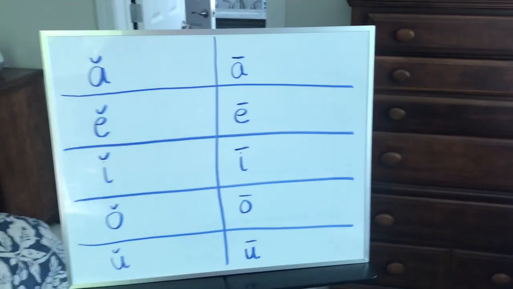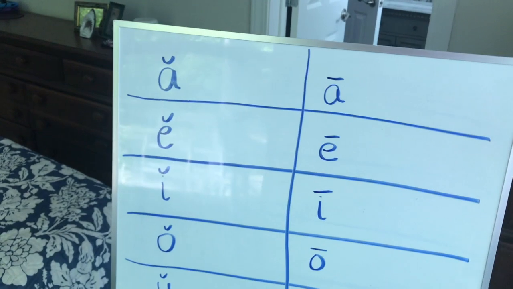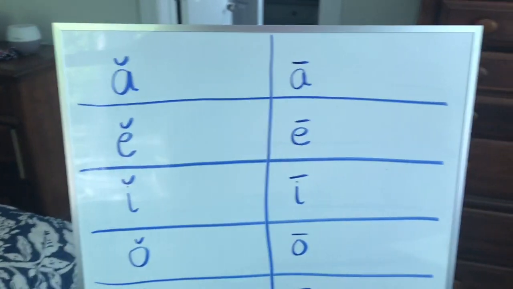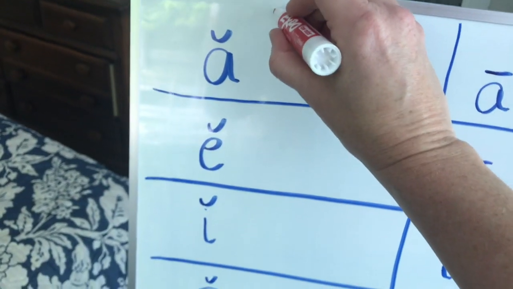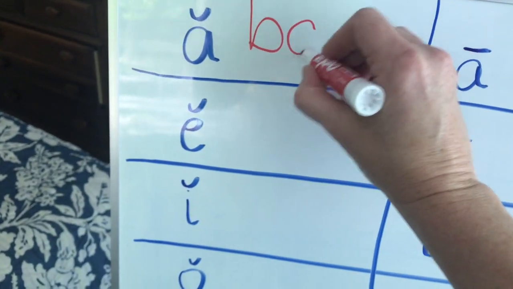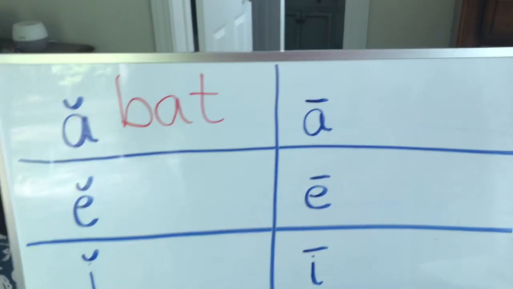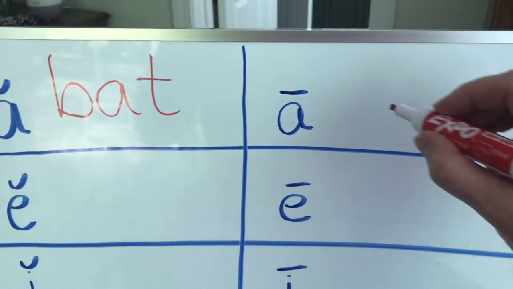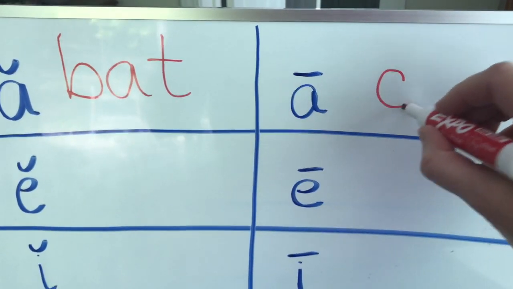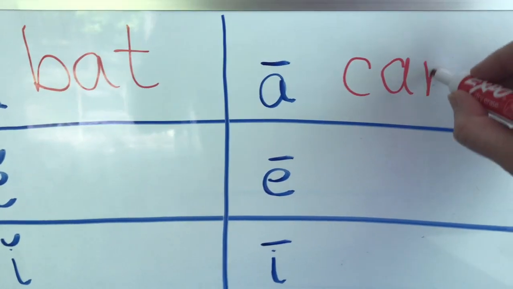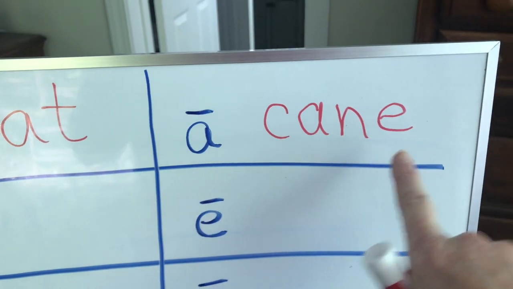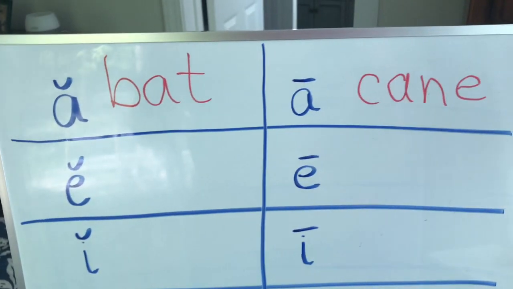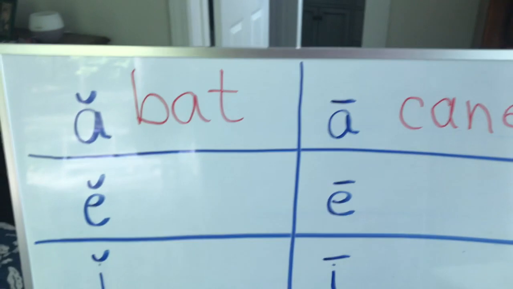Okay. So let's go ahead and we're going to talk about, just put a word here, and then we're going to do a little sheet together to help us out. So let's think of a word with a short A. I'm going to write the word bat. This map is not in a good place here to make good handwriting. I'll do the best I can. If you think of another one, then that's fine. I'm going to think of one with a silent E on it. I should have done can because I'm going to start out with can. But I'm going to add that silent E, so that is cane with an A sound there. Very good.